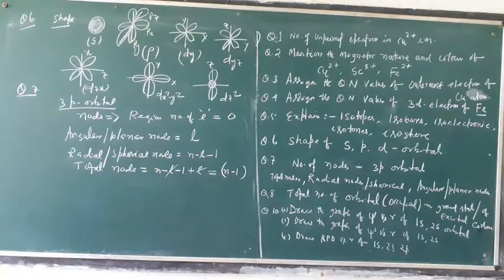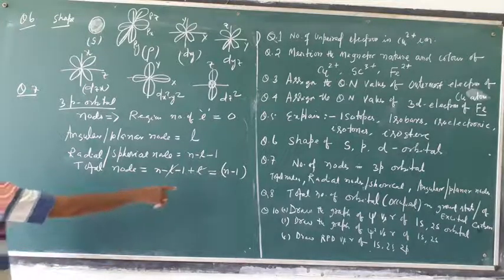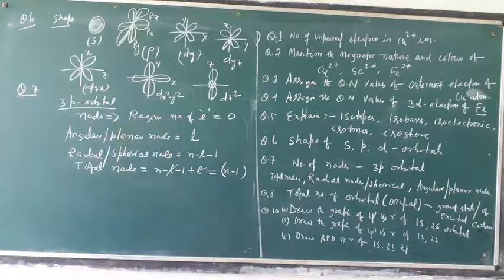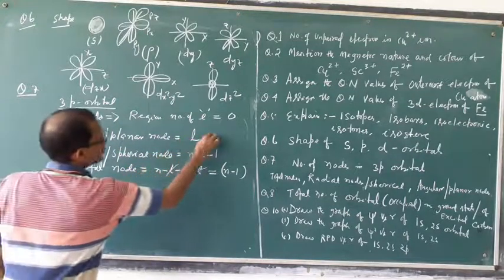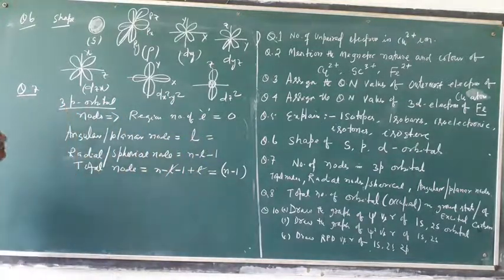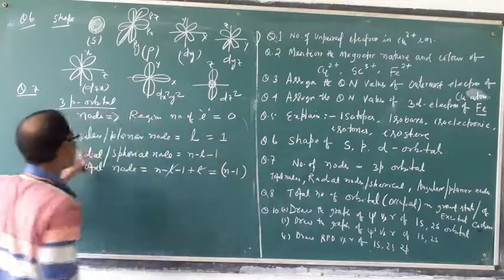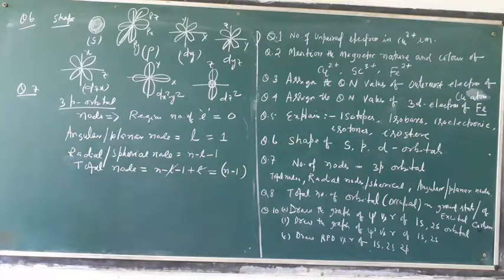But the question is, the number of all nodes is asked. So angular nodes will be how much? For 3p, the L value, p means L value is 1. So 1 angular node.